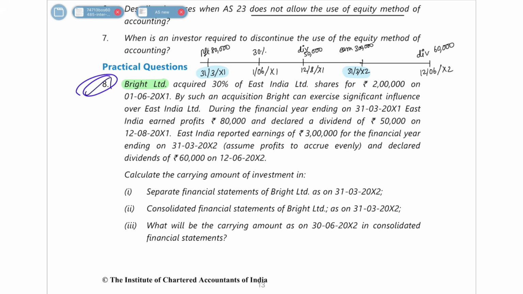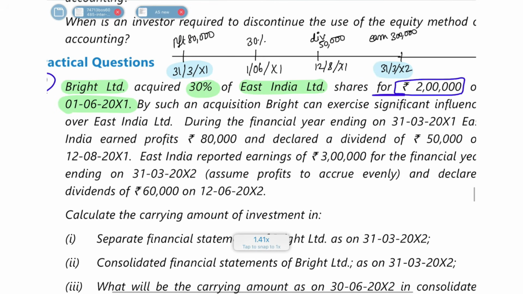First they are saying that there is Bright Limited, and Bright Limited is holding 30% in East India Limited. It had got it for 2 lakh rupees. And on what date did it get it? 1st June 2001. So I've made this timeline here: on 1st June 2001 it had acquired 30% in East India Limited.